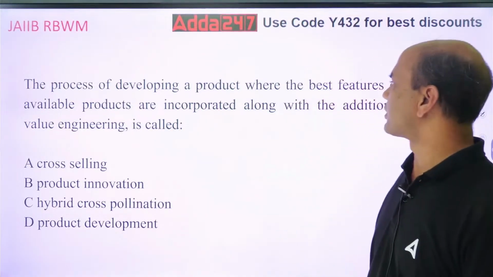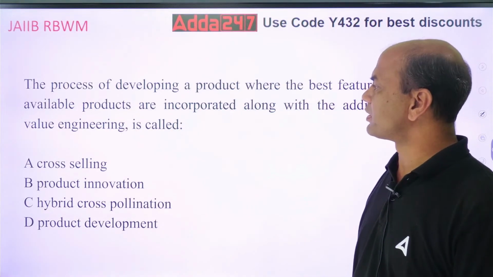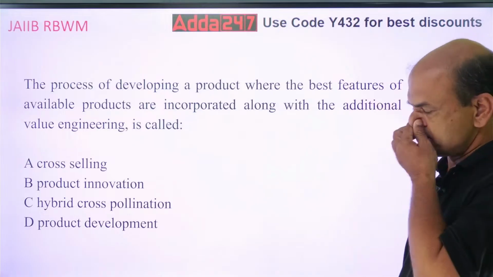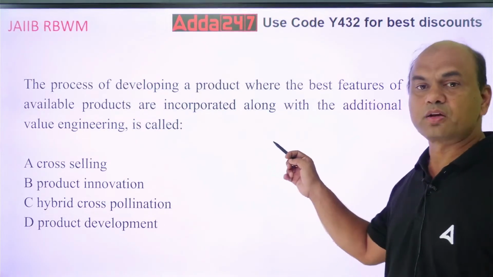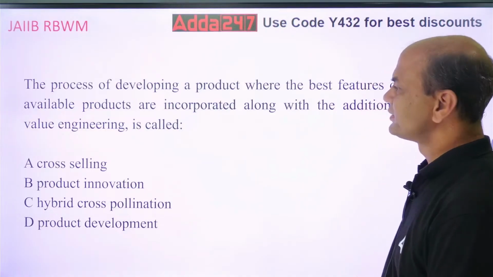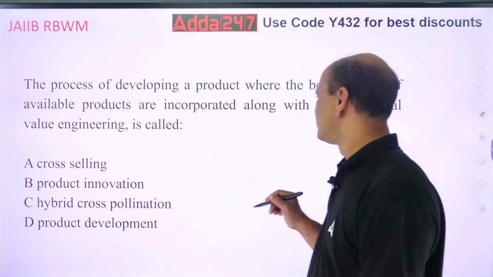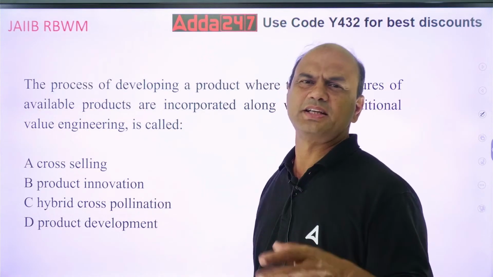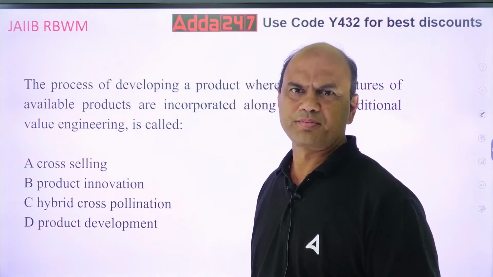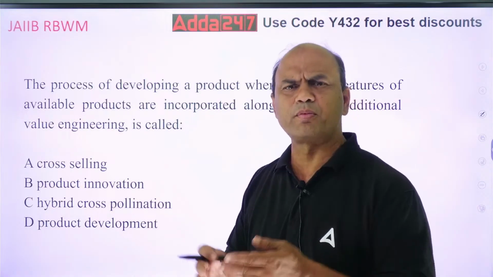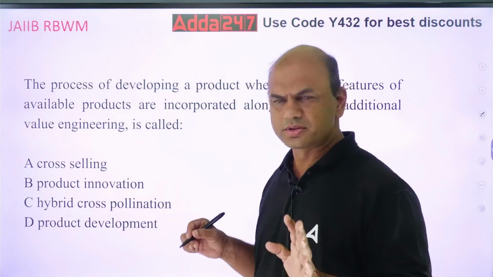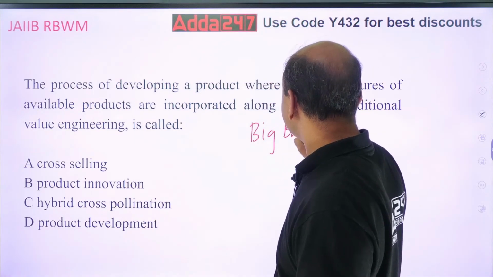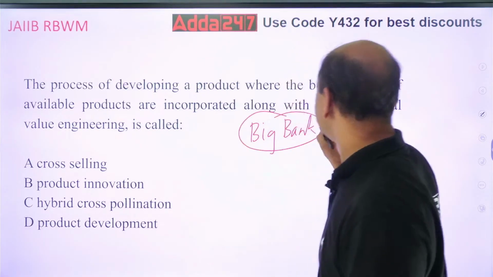The process of developing a product where the best features of the available products are incorporated along with the additional value engineering is called as? Best features along with the additional features. Means what? See it simply. Suppose some big bank, let's say SBI, PNB, Bank of Baroda, HDFC Bank, ICICI Bank, has brought a new product. Understand this: a big bank has brought a new product.